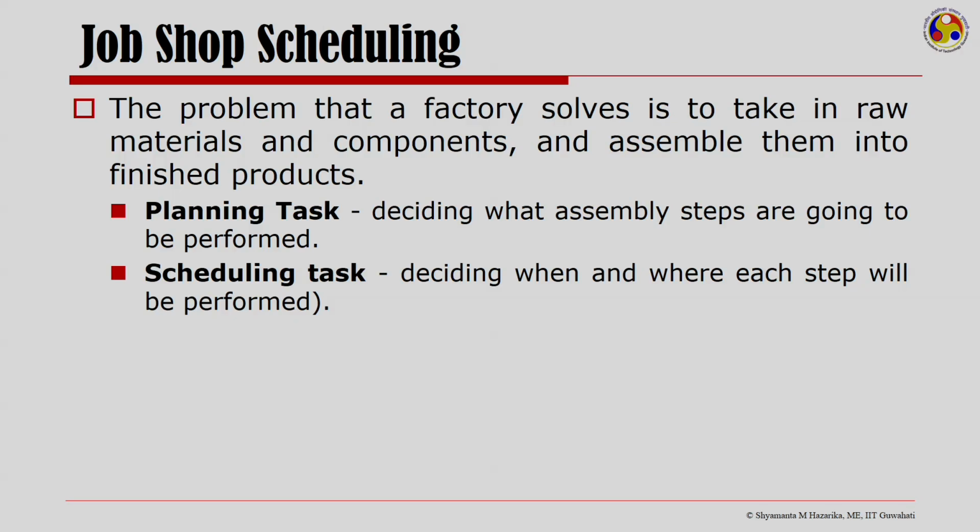The problem that a factory solves is to take in raw materials and components and assemble them into finished products. For such a factory, the planning task is about deciding what assembly steps are going to be performed, and the scheduling task is about deciding when and where each step will be performed.